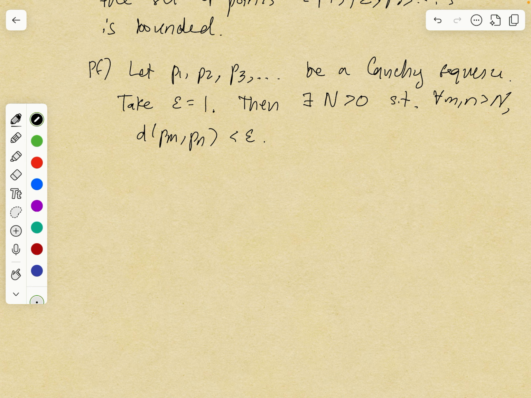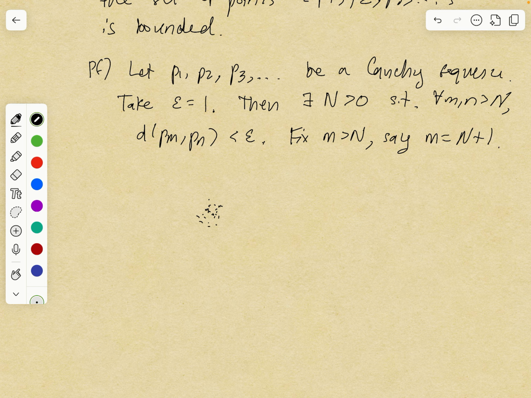So basically, when you take epsilon to be 1, eventually all the points in your Cauchy sequence are within 1 of each other. The idea is to look at one of these points. So fix an m greater than N, say m equals capital N plus 1.